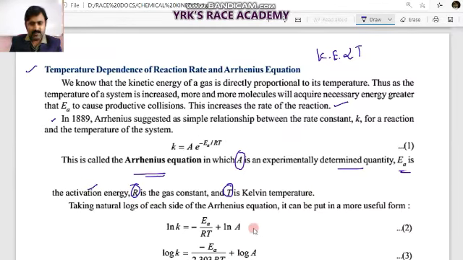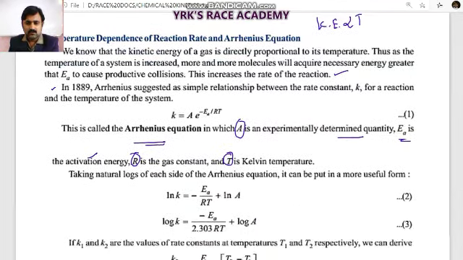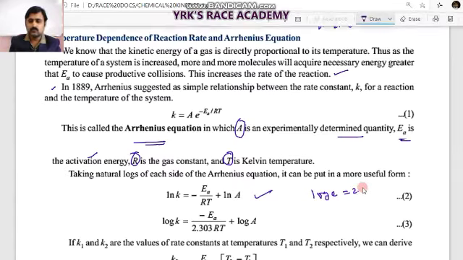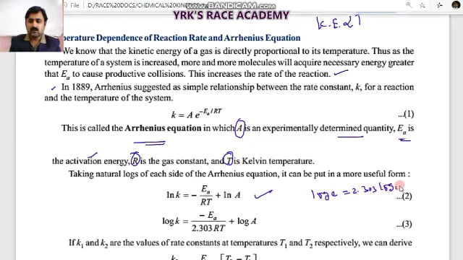Here this can be taken in logarithmic form. If you apply the logarithm, you will get ln k = -Ea/RT + ln A. From the first equation you get the second equation like this. If you convert into logarithm to the base 10, ln is 2.303 log, so log k will become -Ea/(2.303 RT) + log A. This is another explanation, so you can use either, but this is for one particular temperature.